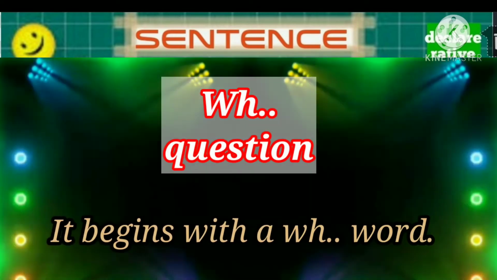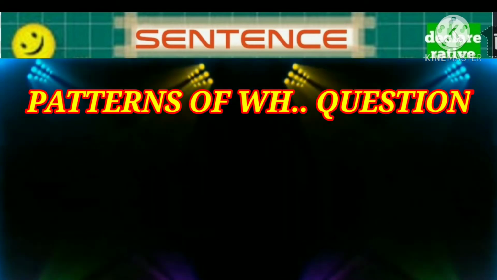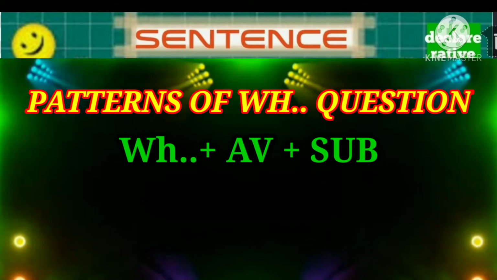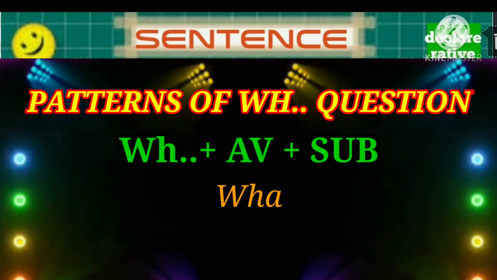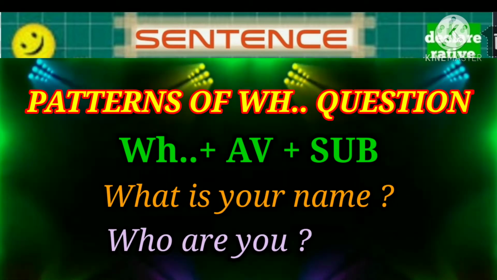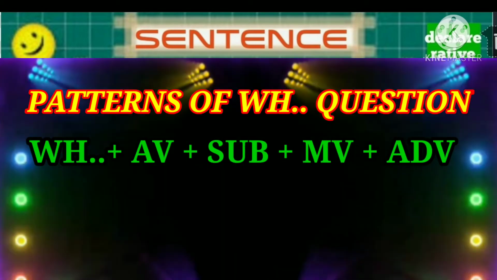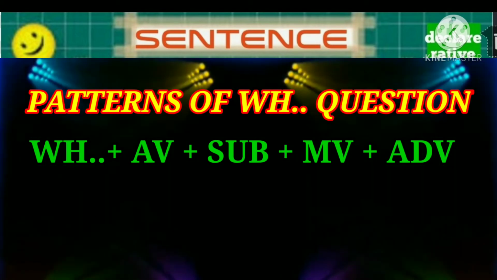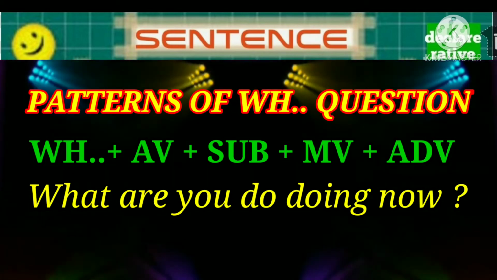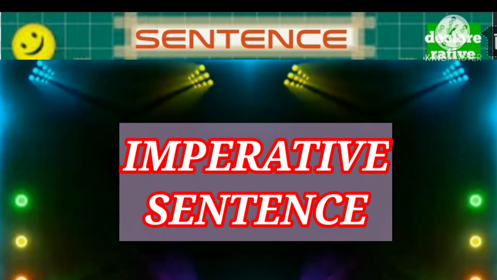Now let's come to the WH questions. The questions which begin with a WH word. Here the first pattern is WH word plus auxiliary verb plus subject. For example, what is your name? Who are you? Etc. Now the second pattern, WH word plus auxiliary verb plus subject plus main verb plus extra items. For example, what are you doing now? Where was he going?